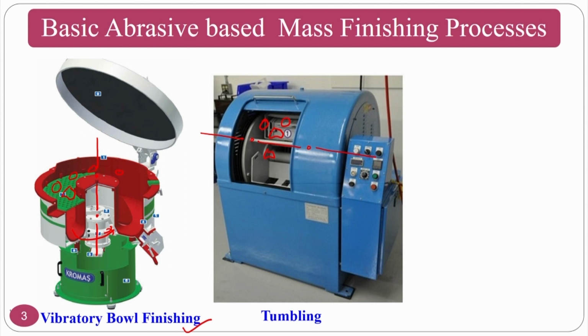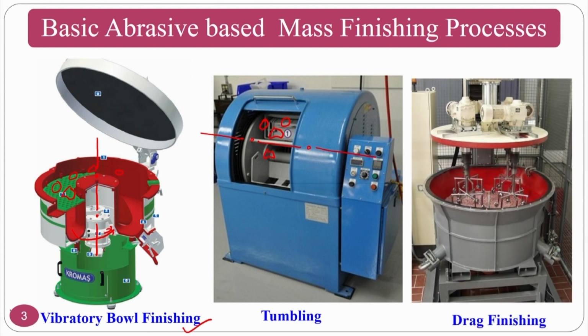In order to overcome this drawback, the researchers came up with another process called the drag finishing process. In drag finishing, not only do the abrasive particles have dynamic motion, each part is individually held, so it can be called a batch production process also, and locally also this will rotate, so there is local as well as global effect. At the same time, all the components in drag finishing can have a uniform surface, because this can be locally controlled.